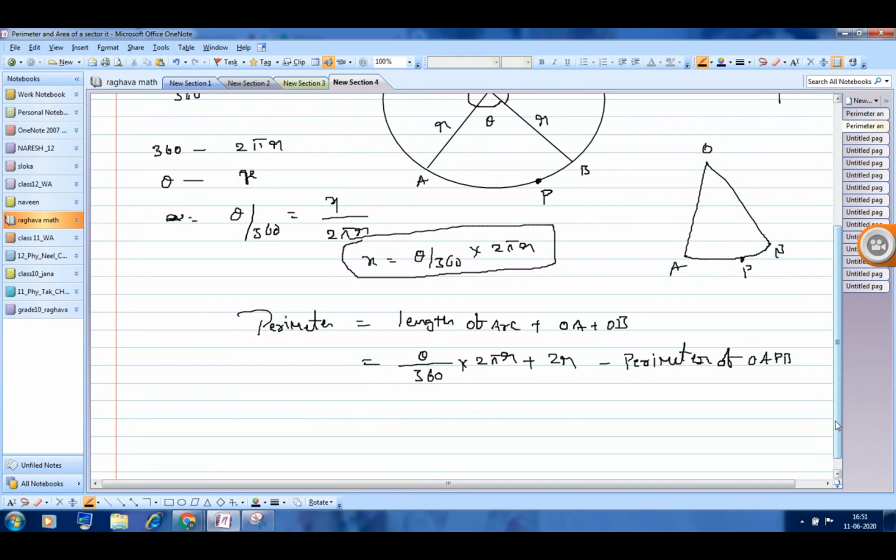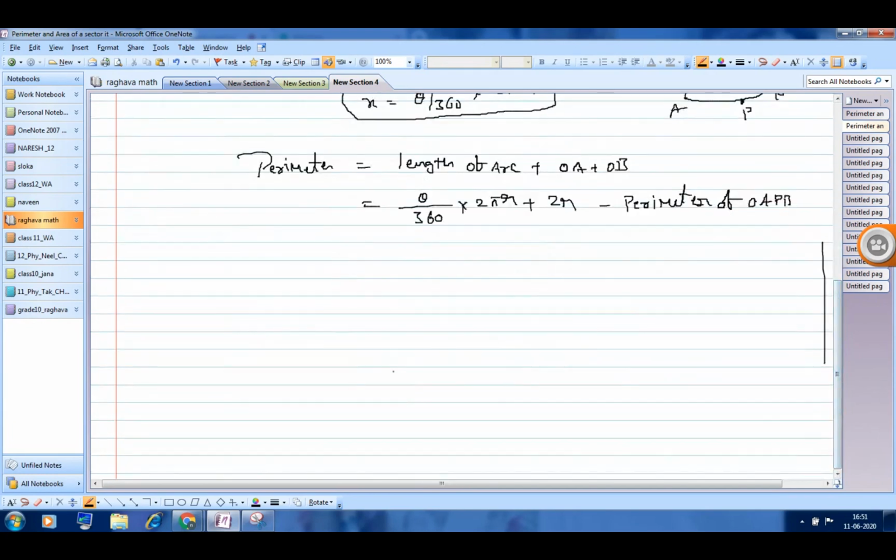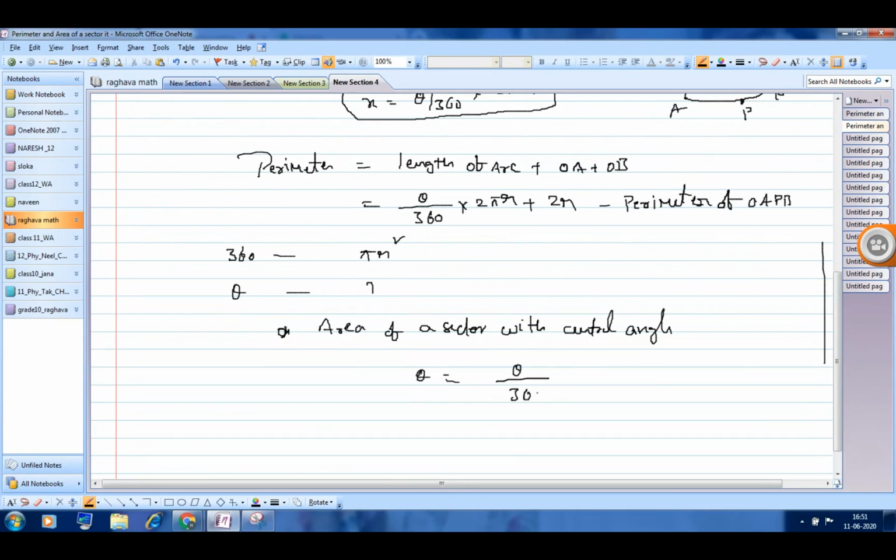Same when it comes to area: for 360 degree rotation, the area of the circle is pi r square. For theta degree rotation, what is the area? The area of a sector with the central angle theta will be equal to theta by 360 into pi r square. So just multiply the area with theta by 360 to get the area of the sector. Multiply 2 pi r into theta by 360 to get the length of the arc.